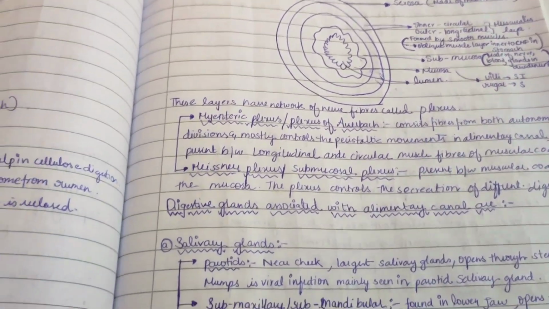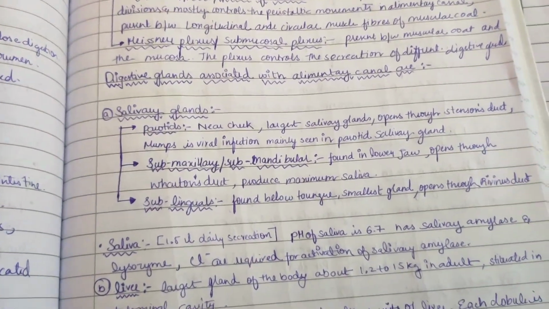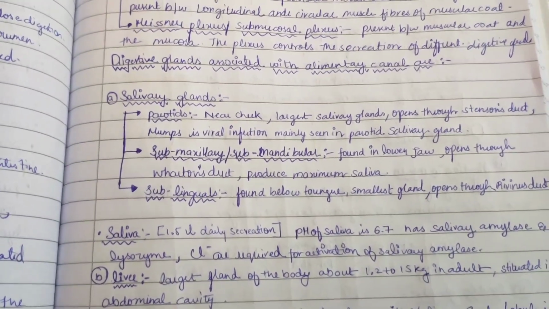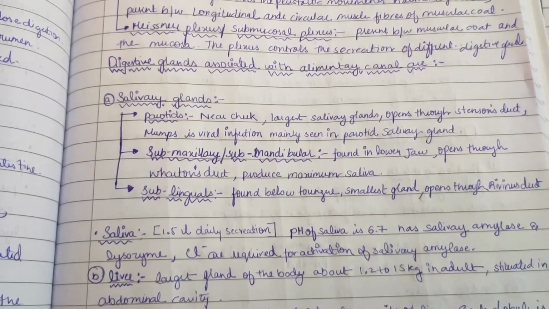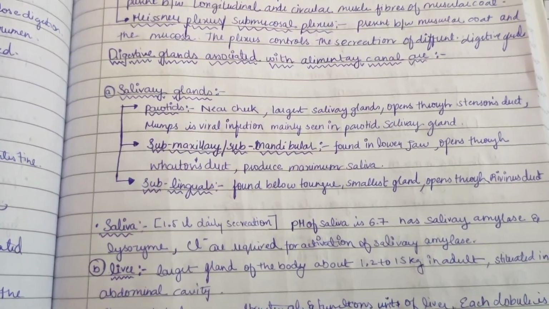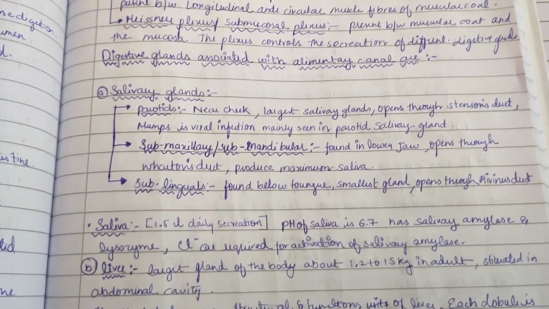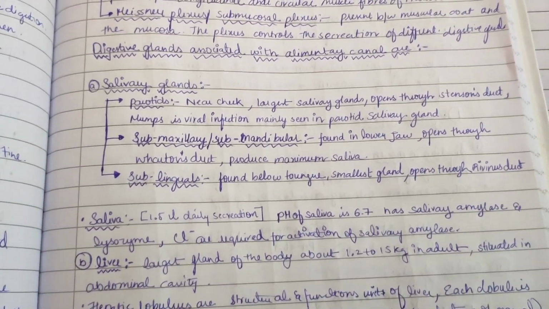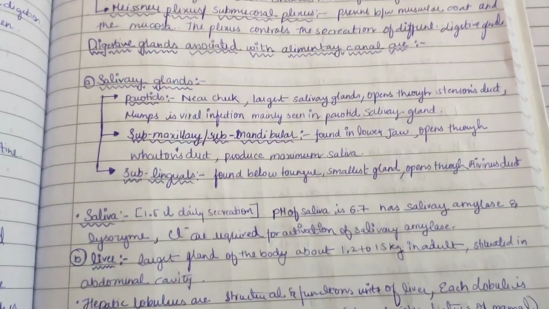Now digestive glands associated with the alimentary canal are: first is salivary glands, which are 3 glands. Parotid glands near the cheek, largest salivary gland, opens through Stenson's duct. Mumps is a viral disease mainly seen in parotid salivary glands. Then submaxillary or submandibular salivary glands, which are found in the lower jaw, which open through Wharton's ducts, produce maximum saliva. Then sublinguals, which are found under the tongue, smallest gland, open through the Rivinus duct.